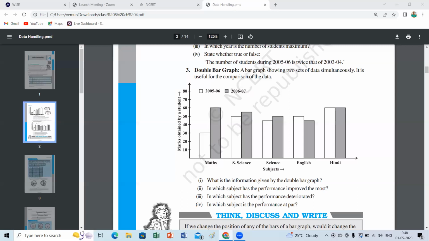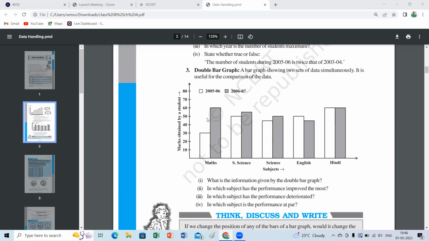Okay, in which subject has the performance deteriorated? What is the meaning of deteriorated? Decreased. In which subject is it decreasing? If you see the bar graph, English. Yes, English 2005.